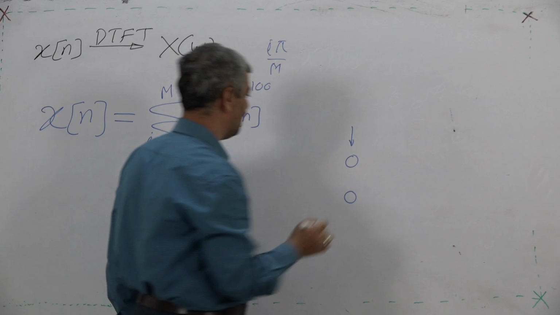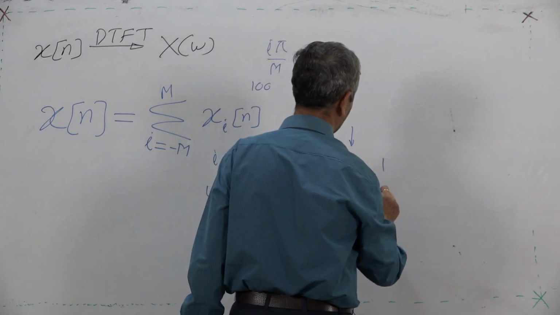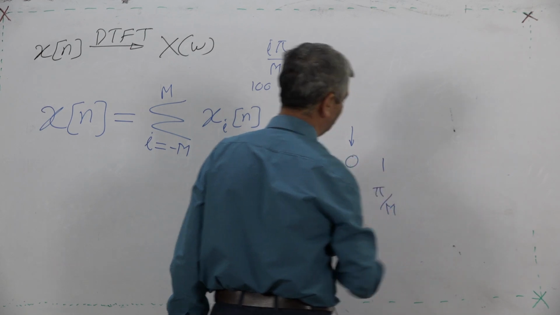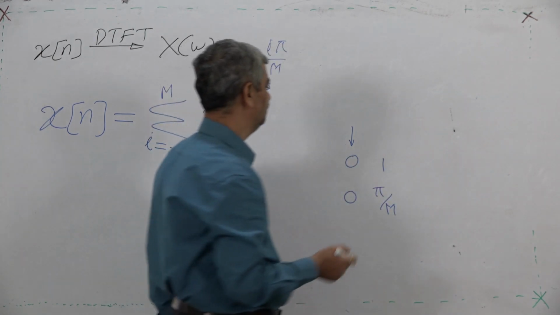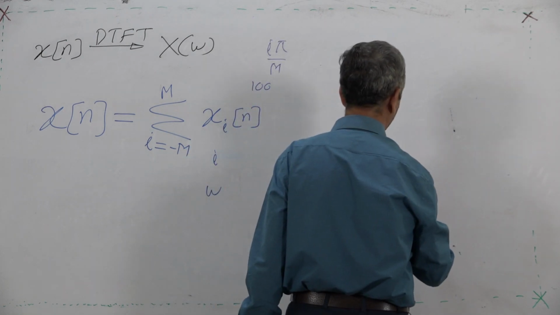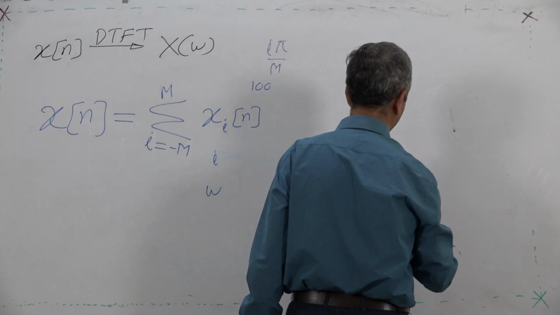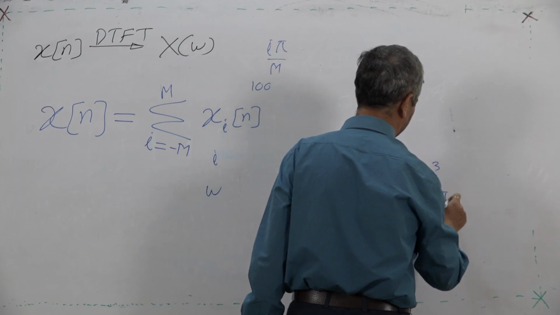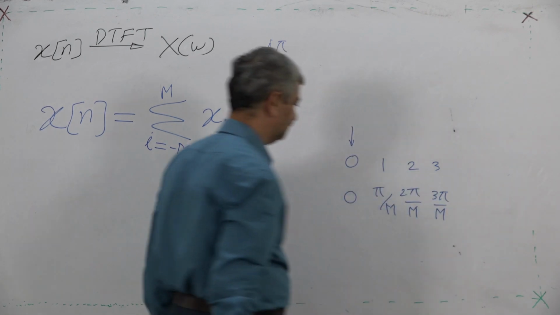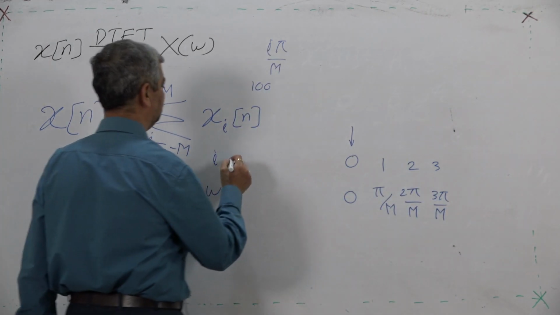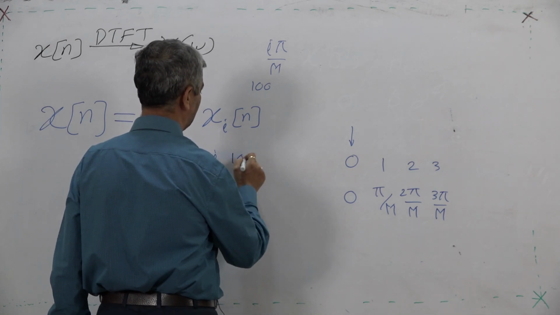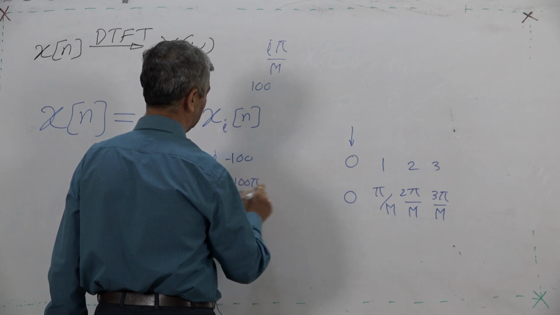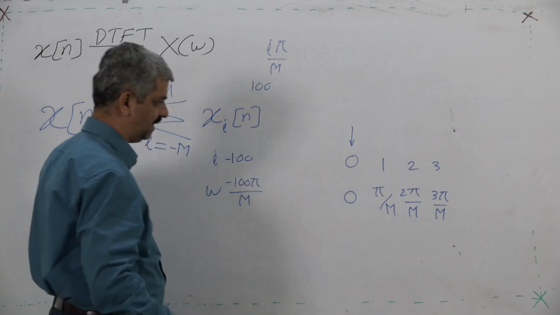Then for I equal to 1, it is rotating at an angle of pi by M. At I equal to 2, it will rotate at an angle of 2 pi by M. For I equal to 3, it will rotate at angular speed of 3 pi by M. And similarly, on this side at I equal to minus 100, it would be minus 100 pi upon M.